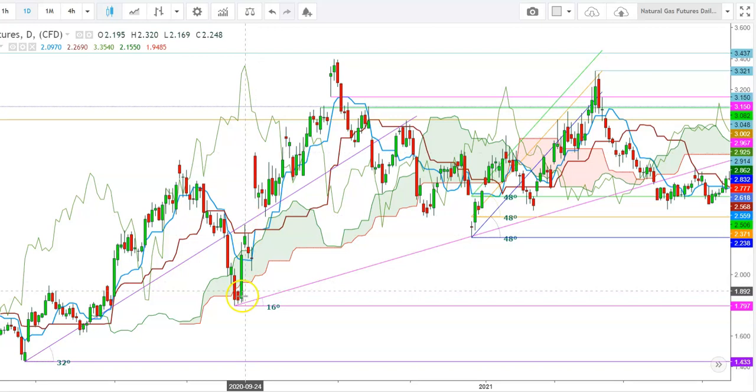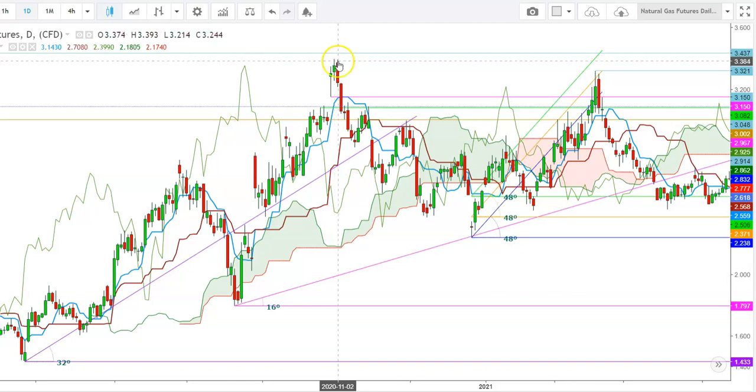So this was a steep upward move which was followed by a sharp uptrend in natural gas futures which continued up to October 30th when the natural gas futures tested a high at the levels of $3.4 on October 30th, 2020.